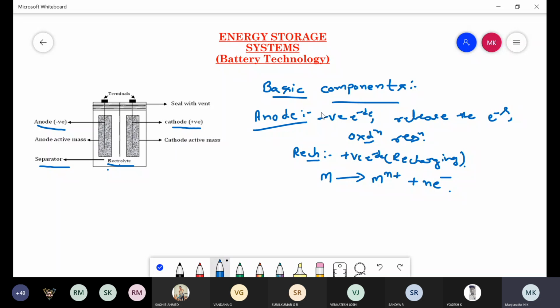Is it clear? Any doubt in this function of the anode? This is the first basic component used in the construction of batteries. Coming to the second basic component used in the construction of batteries, that is the cathode. Coming to the function of this cathode, tell me.